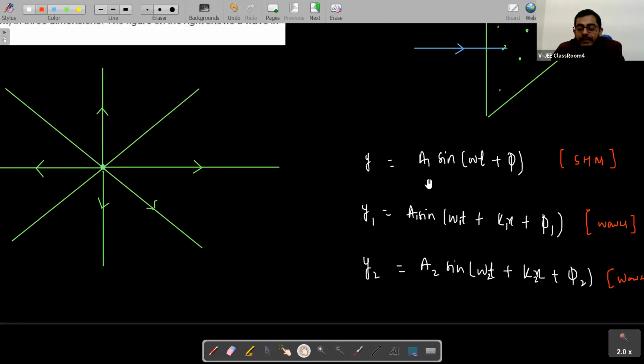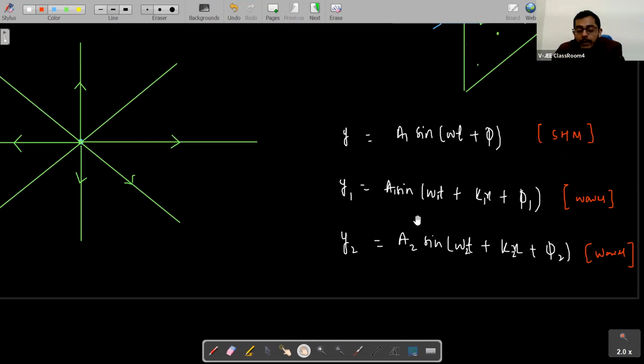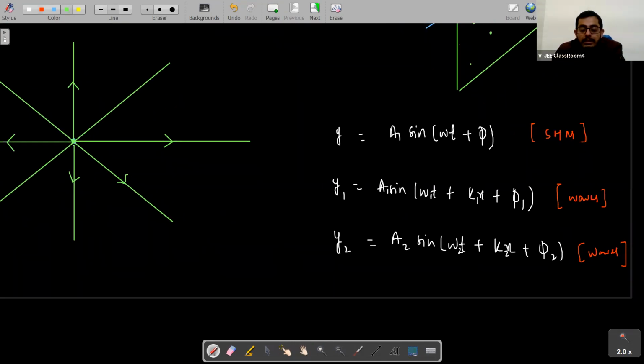So y is a1 sine omega t plus phi. This is an equation of simple harmonic motion. And y1 is equal to a1 sine omega 1 t plus k1x plus phi 1. These two are the equations of waves. In waves, what is this thing inside the sine? We call this the phase, right? And y2 is equal to a2 sine omega 2 t plus k2x plus phi 2. This is also a phase, the phase of wave 2, and this is the phase of wave 1.